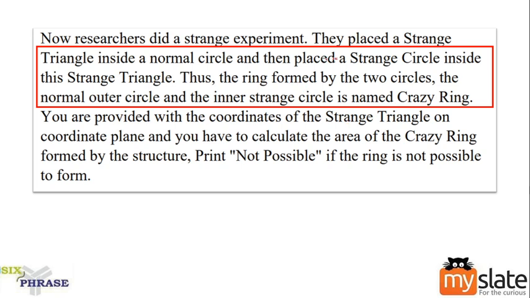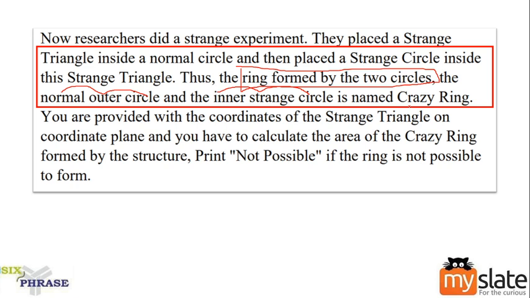Thus, the ring formed by the two circles. What are the two circles we have in our diagram? We have a normal outer circle and an inner strange circle. We have these two circles. A normal outer circle and inner strange circle is named a crazy ring.